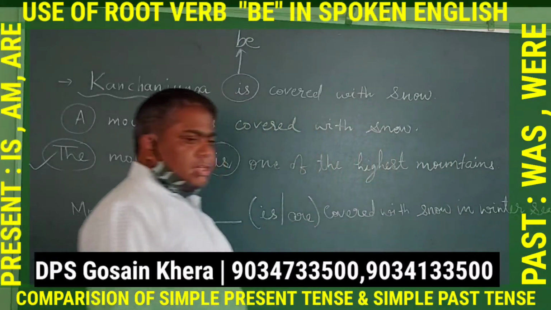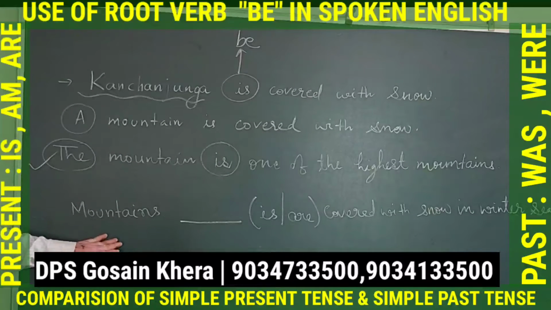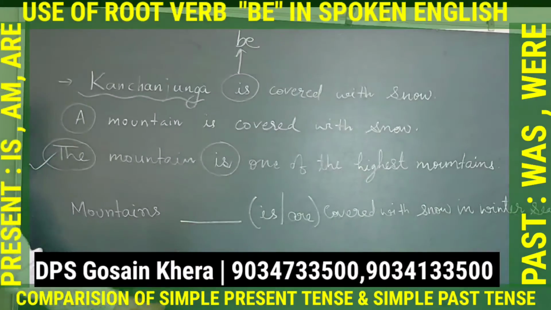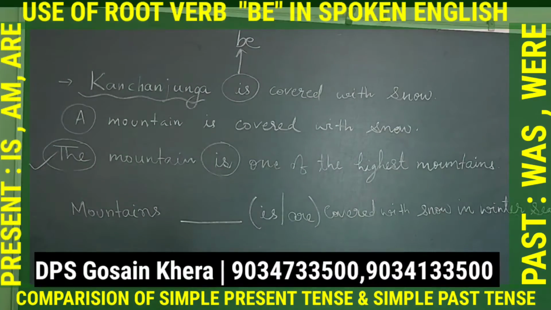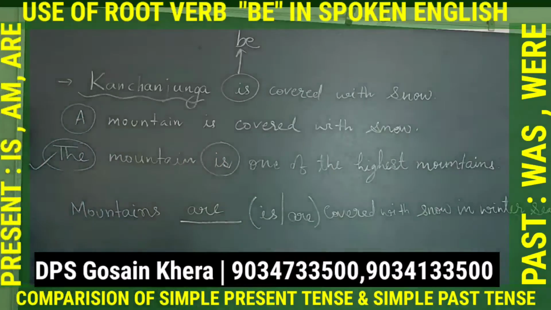So this is a truth. This truth always remains. It will never change. That in winters mountains will be covered with snow. So in this case, if I am saying mountains, then what is the correct form of the verb which I will use? Are. So you have to be very conscious while you are talking. Mountains are covered with snow.